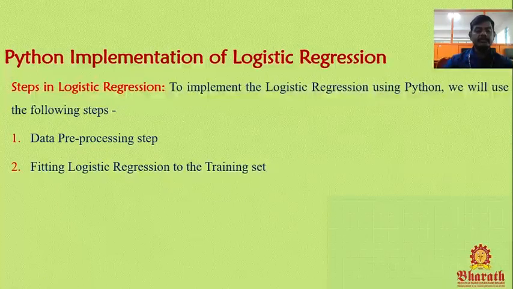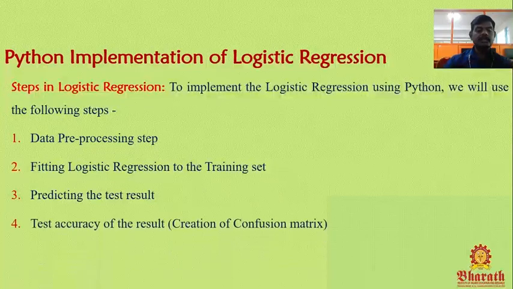So we collected the information. What about the second step? Once we collected it, we need to fit the logistic regression model to our data set. Third step is predicting the test result. Once we trained the model, we need to predict the output. That is the third step.